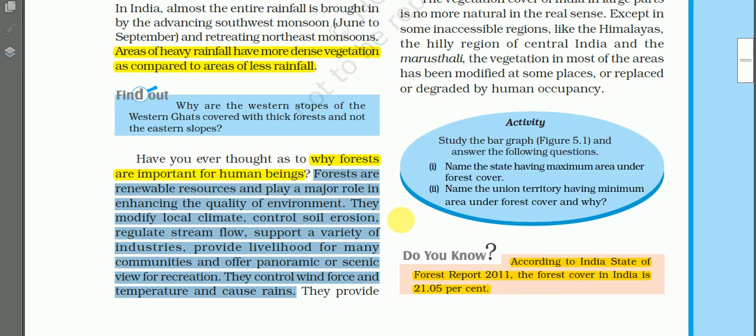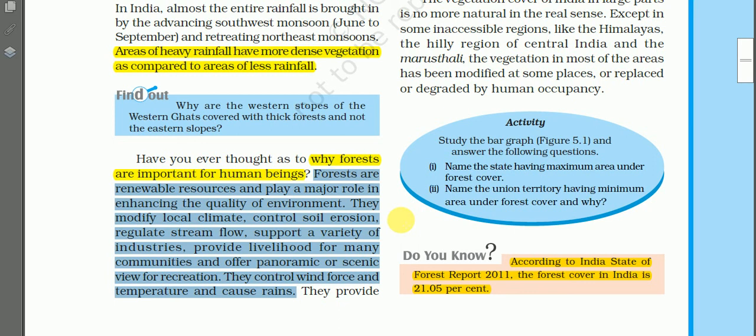You might be learning in science classes also that forests produce oxygen in the photosynthesis process, and they modify local climate. It makes us cool, it gives us enough rainfall, it gives us moisture. They control soil erosion, regulate stream flow, and support a variety of industries.